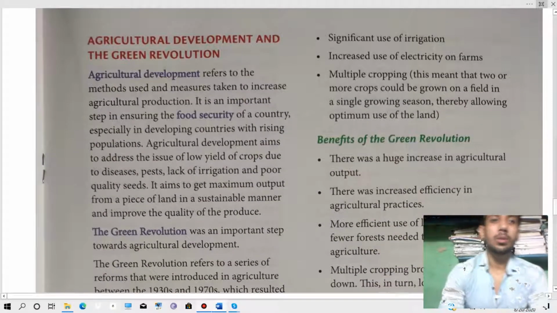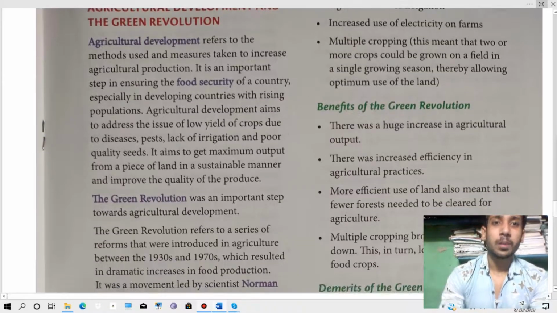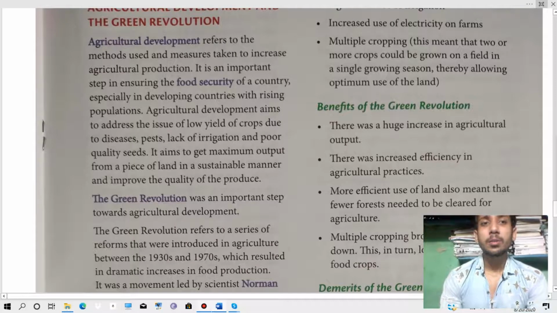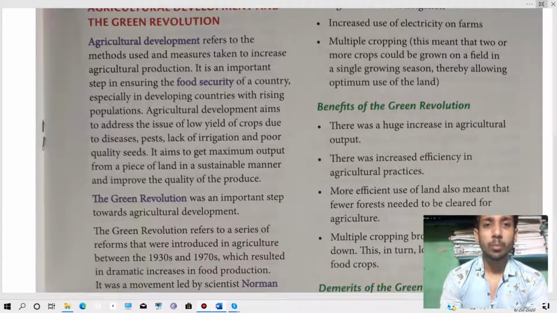Thereafter, we are going to learn agricultural development and the Green Revolution. So agricultural development refers to the methods used and measures taken to increase agricultural production. It is an important step in ensuring the food security of a country, especially in developing countries with rising population.